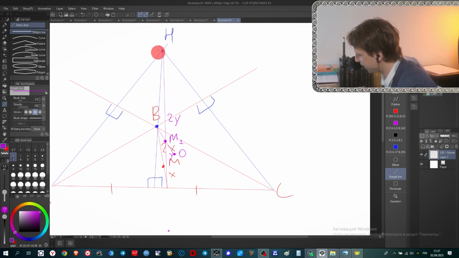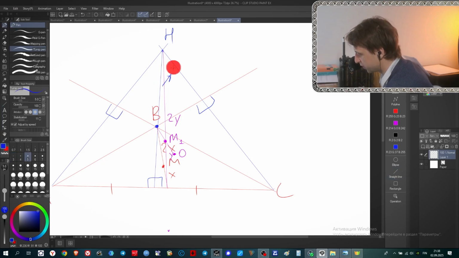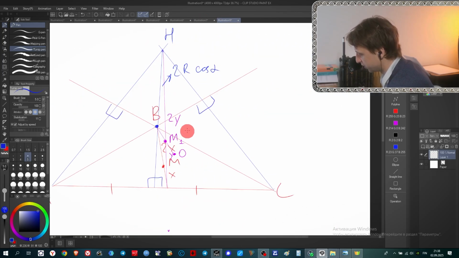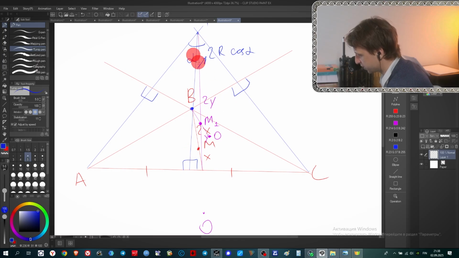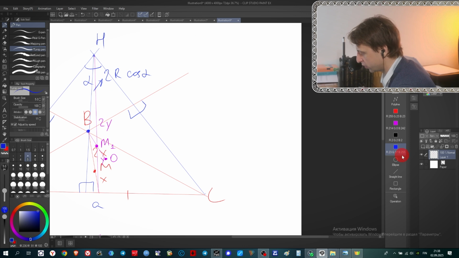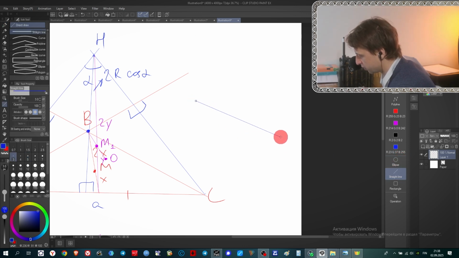What is the connection? Well, H is higher, perpendicular to the segment. H is higher. And what is this distance? From the previous problem, we know that this distance is exactly, we can write it as 2R cosine alpha. Am I correct? So this distance is 2R cosine alpha, where alpha is this angle, A is this side, and R is the radius of the circumscribed circle of this big triangle.